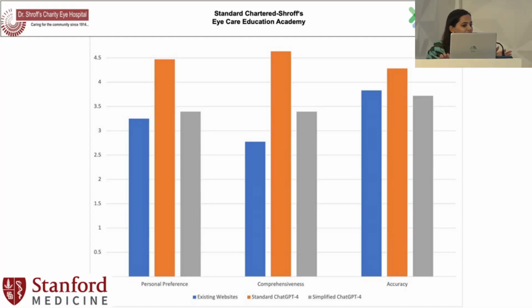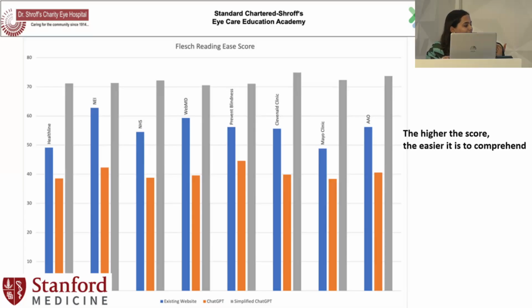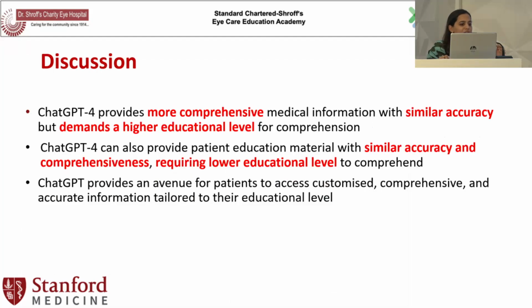So what did they say? Our specialists preferred the ChatGPT standard response from the available responses, on personal preference, comprehensiveness, and accuracy. However, on the readability index, the one with the highest score was the easiest to comprehend. What was easiest to comprehend was the gray one, which is the 6th grader response from ChatGPT. So basically we say that ChatGPT provides comprehensive medical information with similar accuracy, but sometimes may demand a higher education level for comprehension.